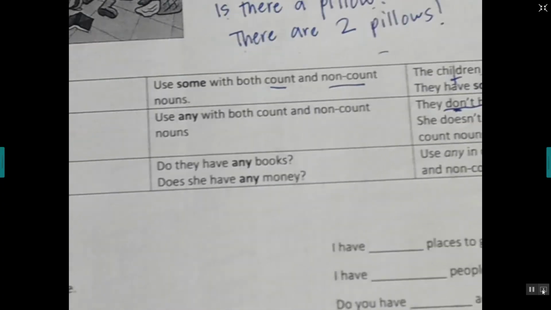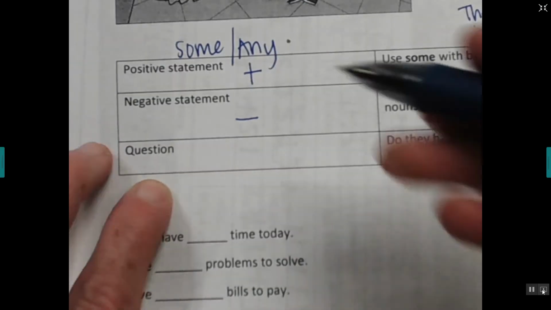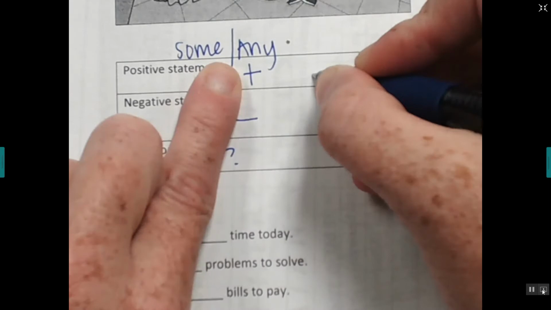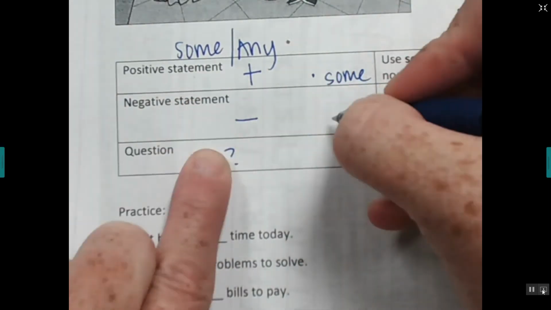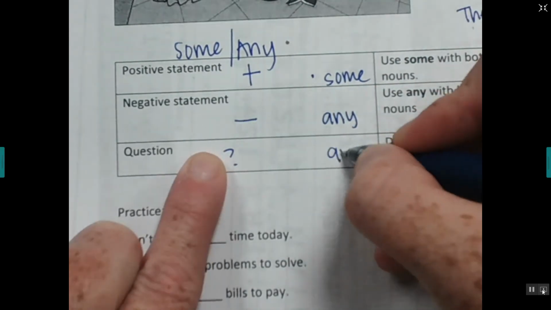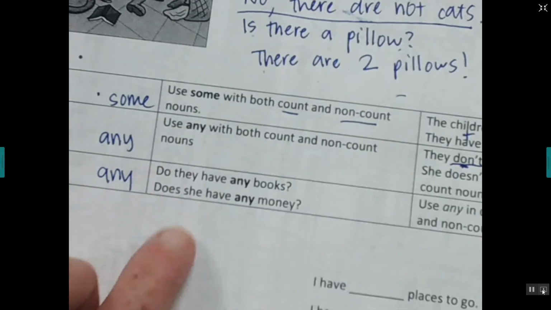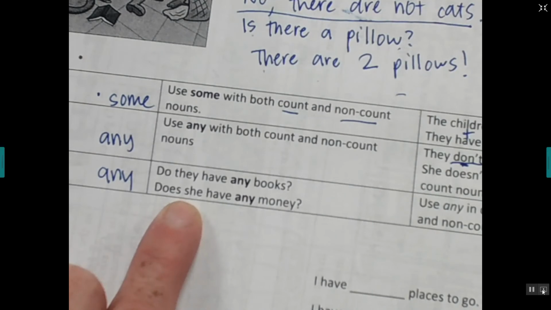Okay, so in the question, all right, so now with positive, we can use some. With negative, we can use any. And in the question, we're going to use any. So look, do they have any books? Does she have any money?